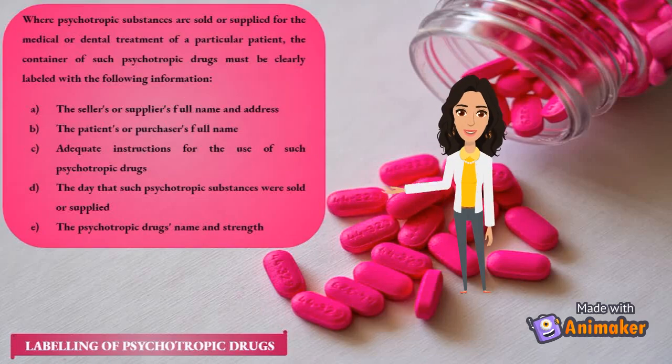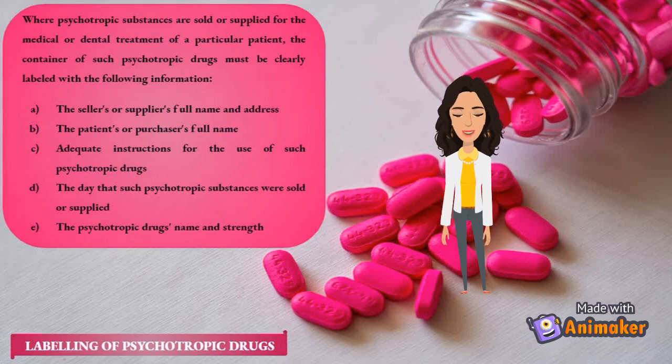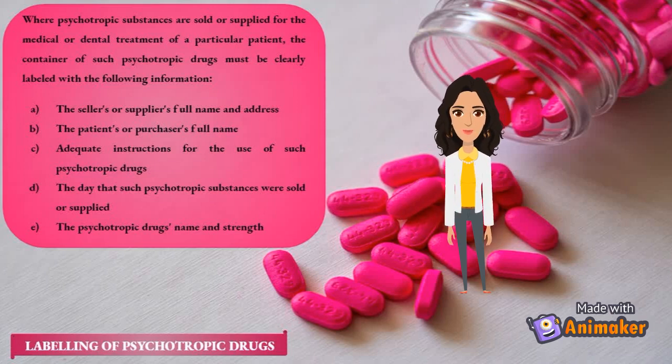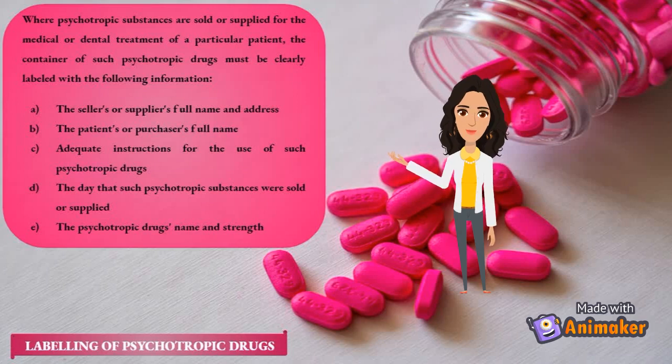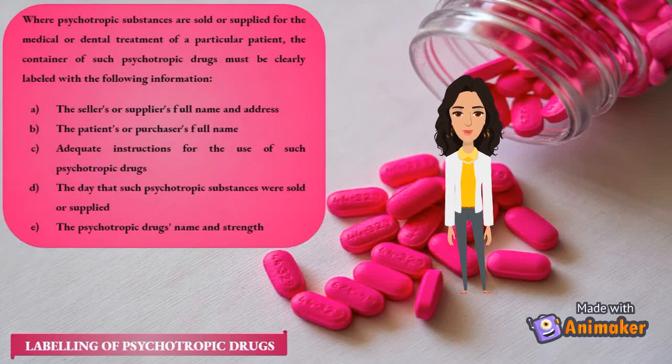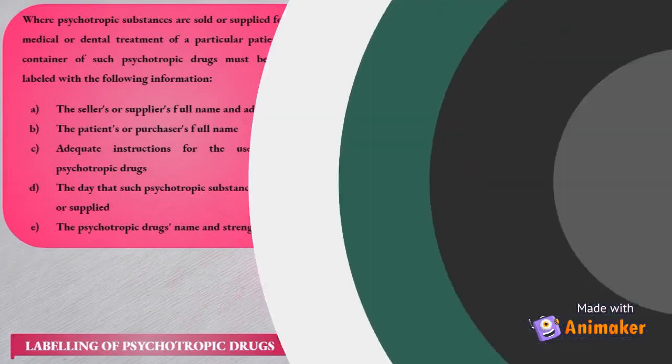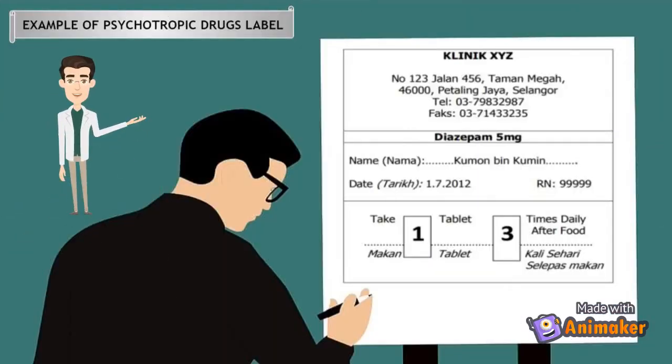Labeling of psychotropic drugs. Where psychotropic substances are sold or supplied for the medical or dental treatment of a particular patient, the container of such psychotropic drugs must be clearly labeled with the following information, which are the seller's or supplier's full name and address, the patient's or purchaser's full name, adequate instructions for the use of such psychotropic drugs, the day that such psychotropic substances were sold or supplied, and the psychotropic drug's name and strength. This is an example of a psychotropic drugs label.